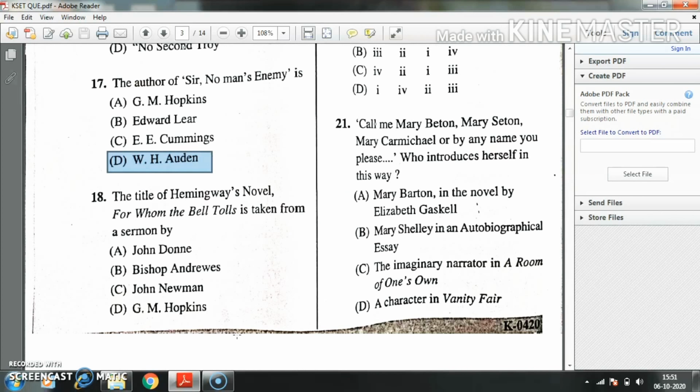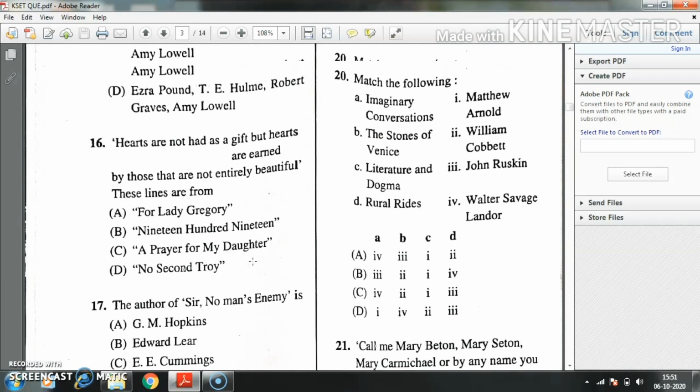Question number 18. The title of Hemingway's novel For Whom the Bell Tolls is taken from a sermon by dash. Option A, John Donne. Option B, Bishop Andrews. Option C, John Newman. Option D, J.M. Hopkins. The right answer is the famous metaphysical poet John Donne.